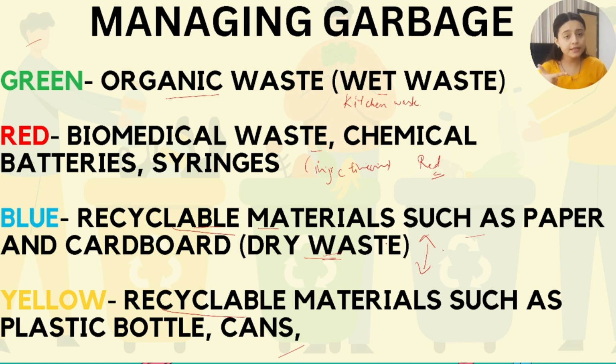Then the red dustbin, which, as the color gives the sound of, is for harmful garbage or waste, all the biomedical waste which is coming out of the hospitals. The chemicals, the syringes, all come in the red dustbin. And blue and yellow are both for the recyclable materials. Blue is for the dry waste such as paper and cardboard, and yellow is for the cans and plastic bottles. So please remember these four dustbins.